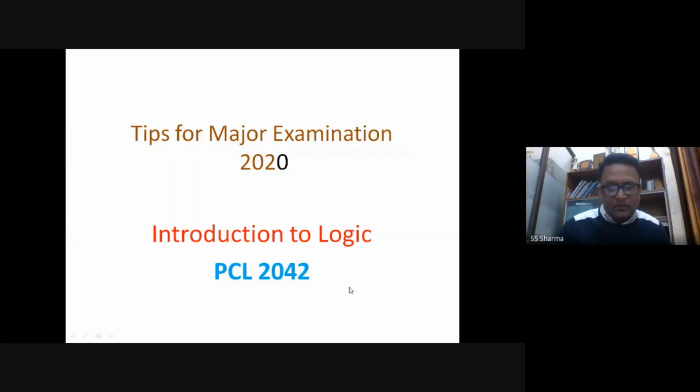So, with this understanding, I will share with you the screen where you will understand what are the things which you need to understand when you are taking the examination, right? So here we go. These are basically the tips for the major examination of 2020, Introduction to Logic, which the course code, as you know, is PCL 2042.